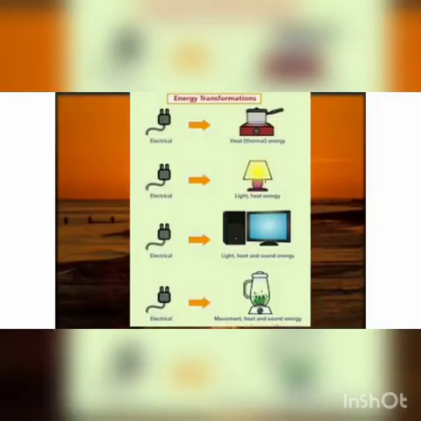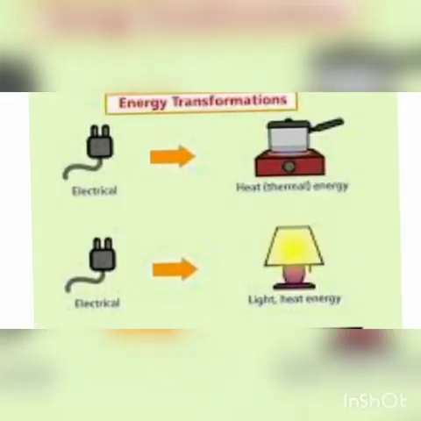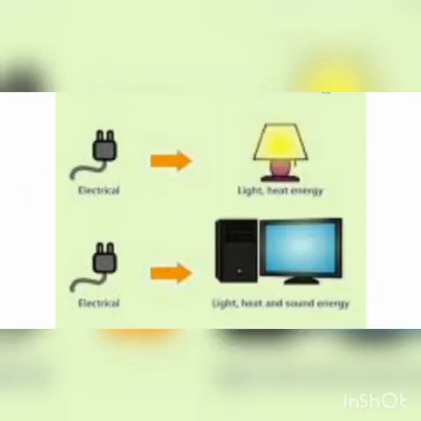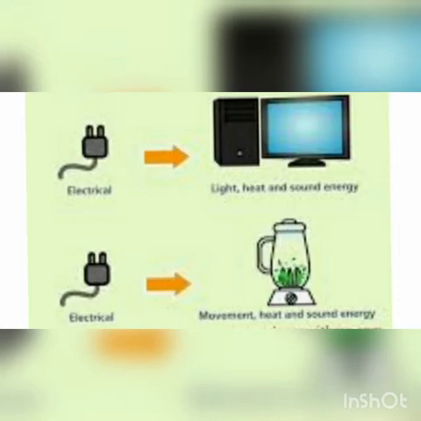Electrical energy can be converted into various other forms of energy. Like when we cook something, electrical energy is converted into heat energy. In a table lamp, electrical energy is converted into light and heat energy. Electrical energy is converted into light energy, heat energy and sound energy in the case of televisions. And in an electric kettle also, electrical energy is converted into heat energy. So we can say various forms of energy can be interconverted, and this is called transformation of energy.